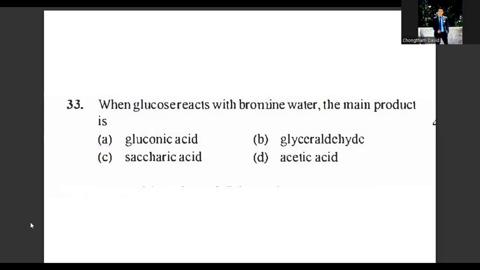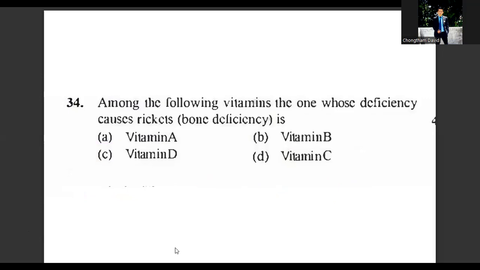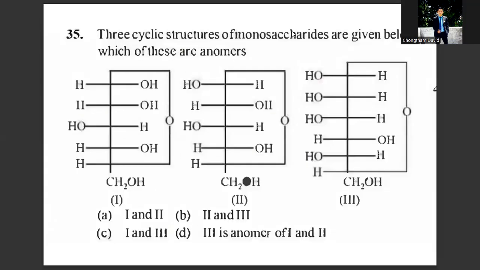Let's see question number 34. Among the following vitamins, the one whose deficiency causes bone deformity or rickets in children is vitamin D. Yes, option number C.